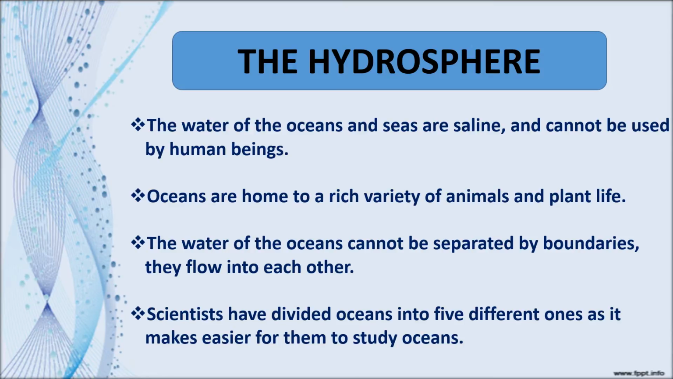Scientists have divided the ocean into 5 different ones as it makes it easier for them to study the ocean and the sea creatures. So scientists have divided the ocean into 5 different ones.